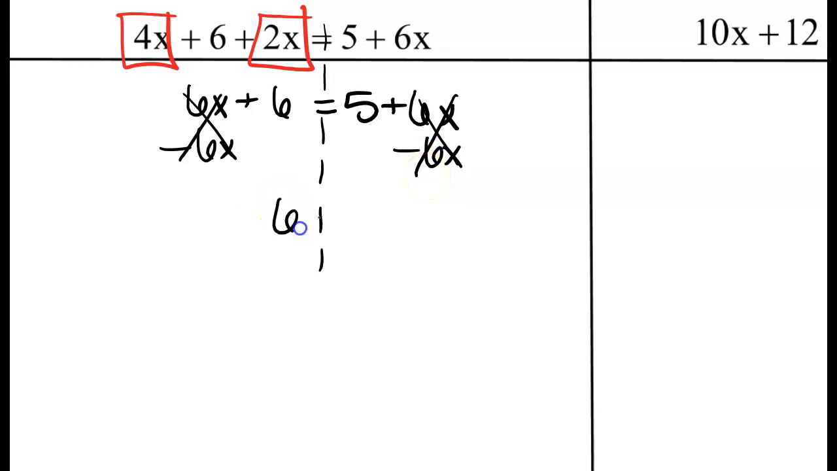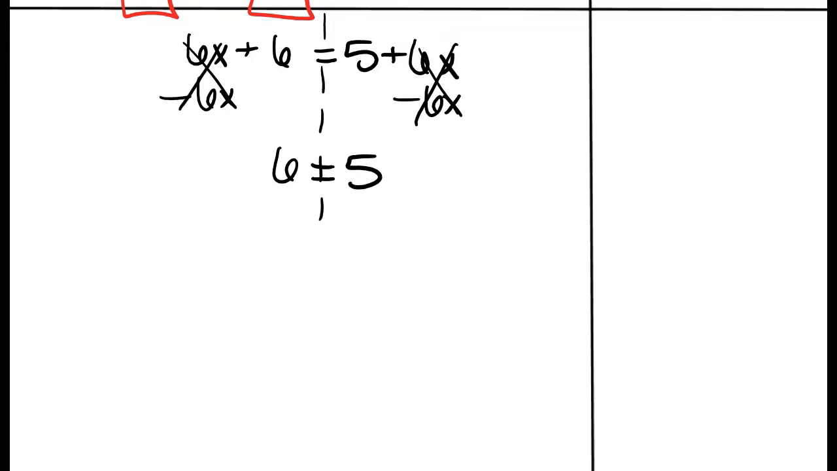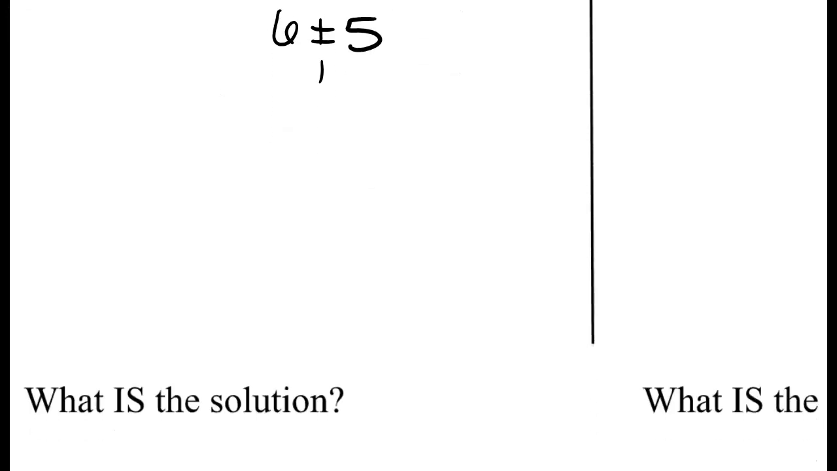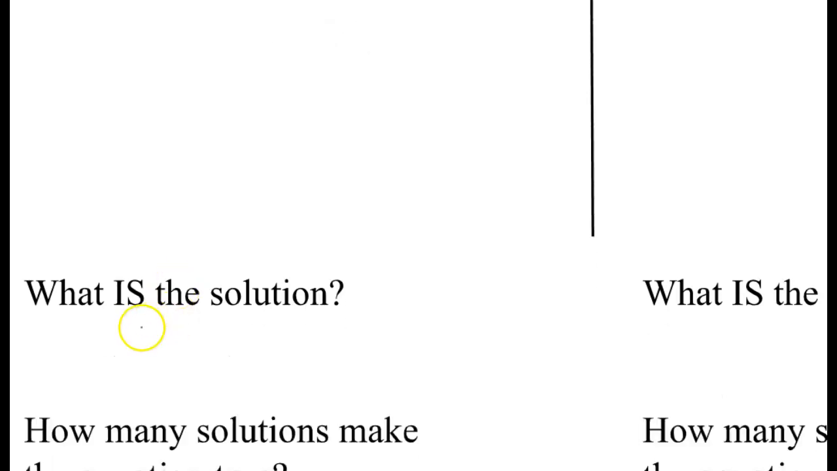Now I'm left with this. I want to call it an equation, but it's not a true equation. It's an equation, but it's not true. 6 is not equal to 5. It says, what is the solution? Well, you don't have a situation like the last one where x was just equal to a number. In this situation, you have a number that says it's equal to another number, but we know that those aren't actually equal. What does that mean? That means the answer is no solution.